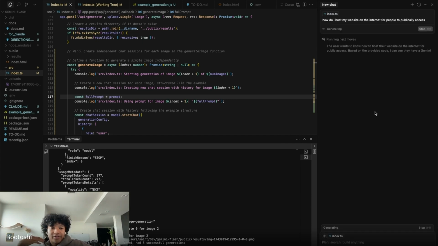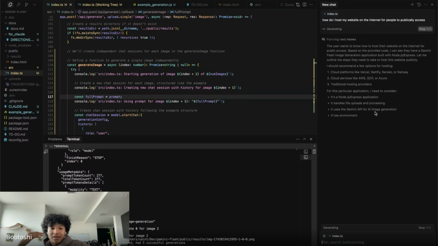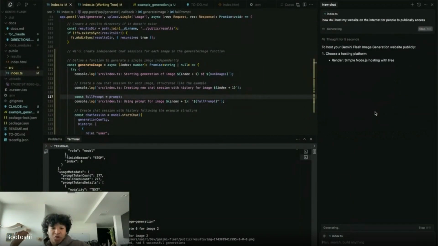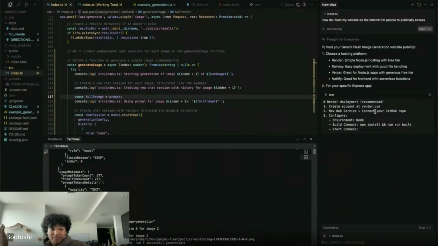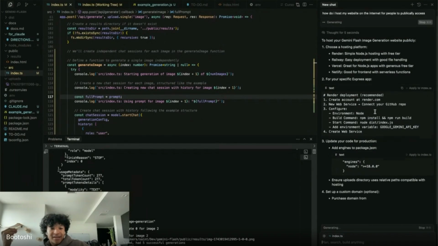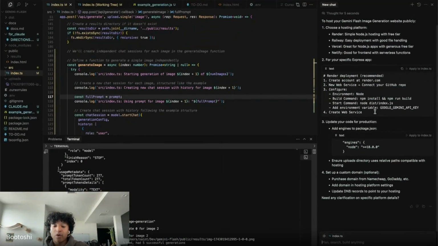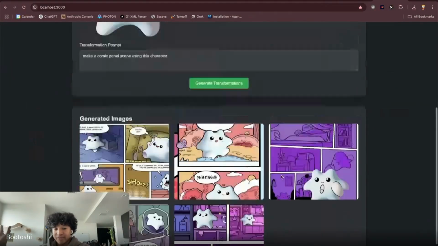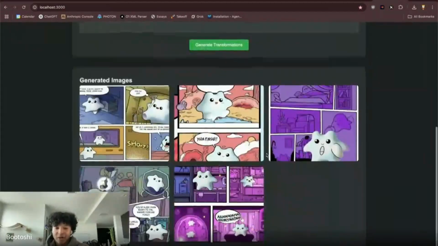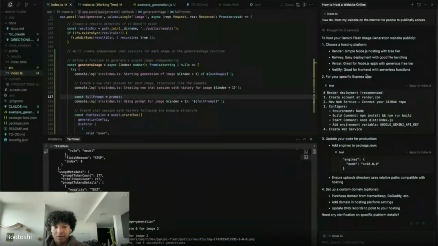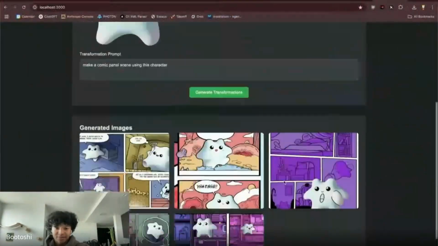And then it could give you step-by-step instructions on how you could host your platform. It tells you how to host it, and it gives you different products. So if I wanted this platform in its current state to be hosted, then I could follow these instructions and host it. But pretty happy with this product.